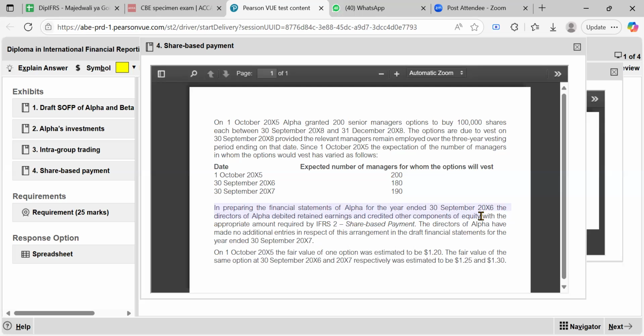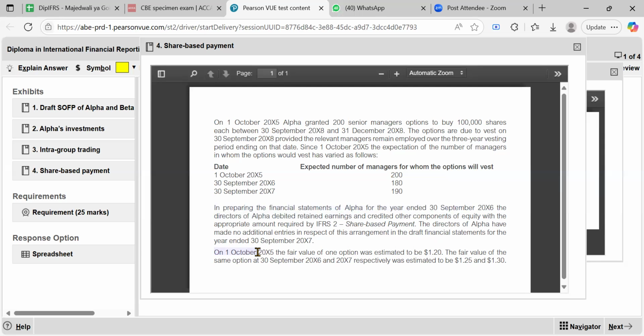I will show you, no problem, with the appropriate amount required by IFRS share-based payment. So the first year the entries were made. The directors of Alpha have made no additional entries in respect of this arrangement in the draft financial statements for the year ended September 2027. So the entries for the second year have not been made, and that's what we want.